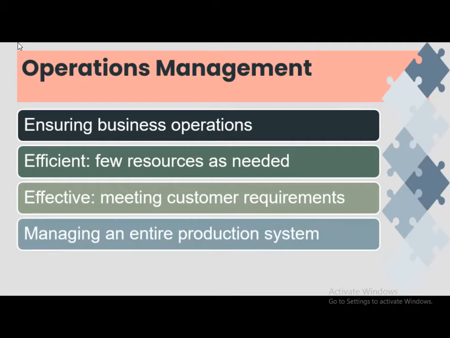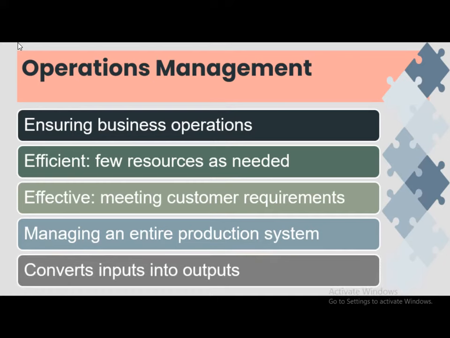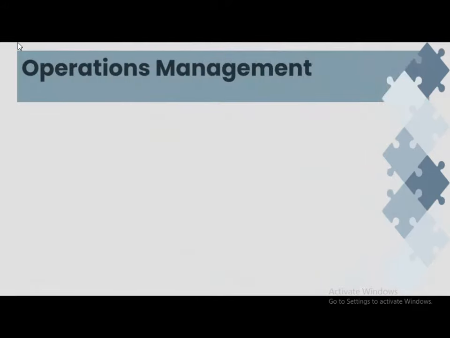It is concerned with managing the entire production system, which is the process that converts inputs. Inputs are in the form of raw material, labor, energy, etc. These inputs are converted into outputs. Outputs can be in the form of goods and services. We will continue with operations management.